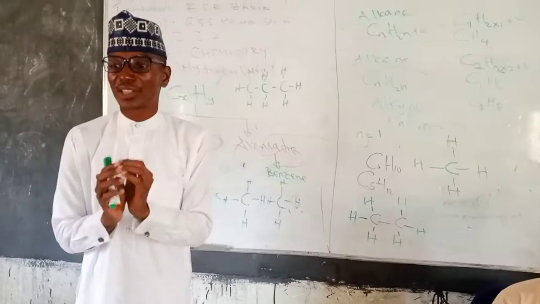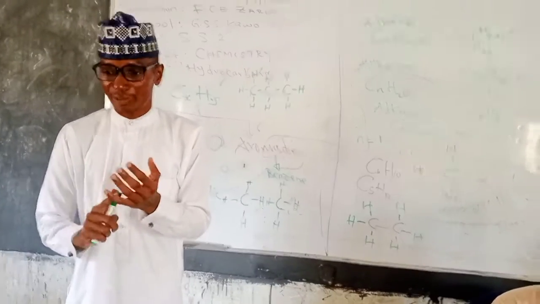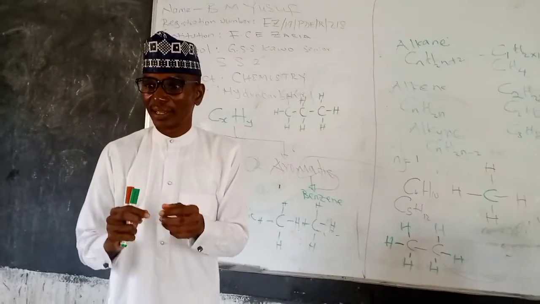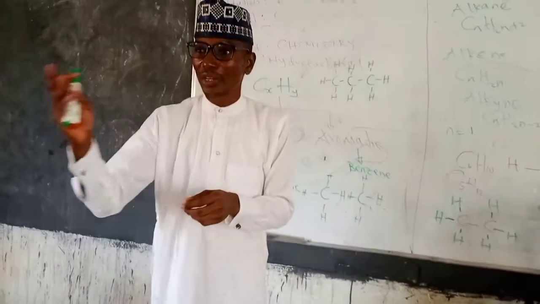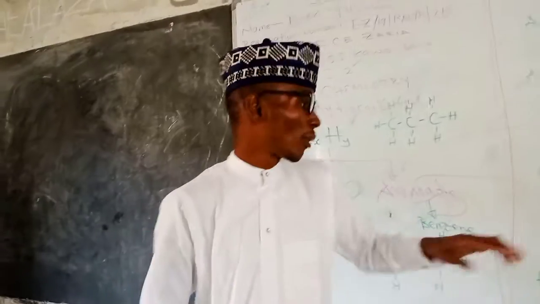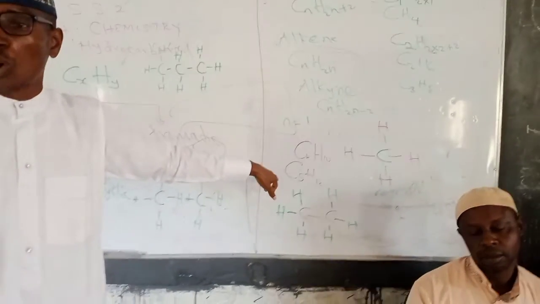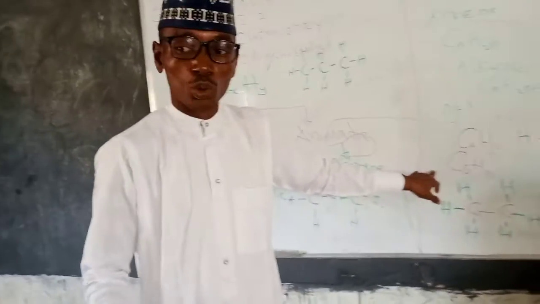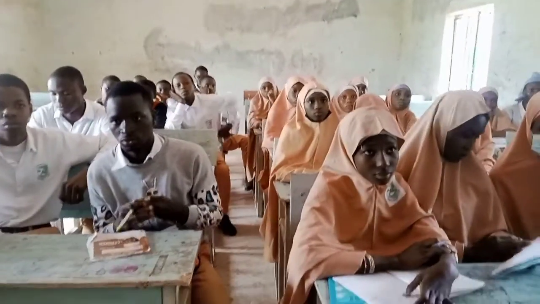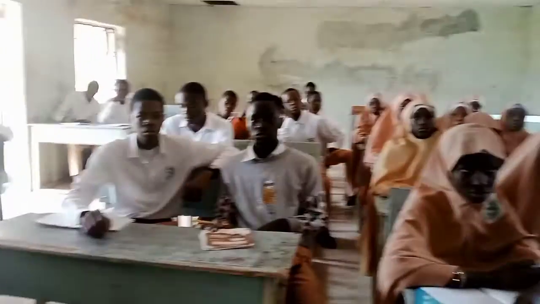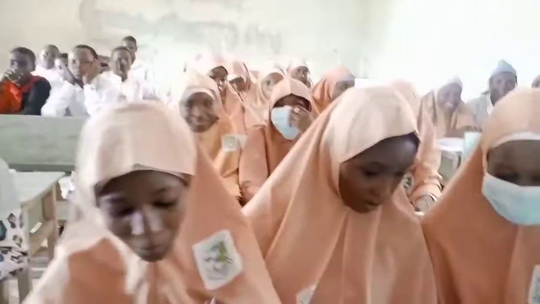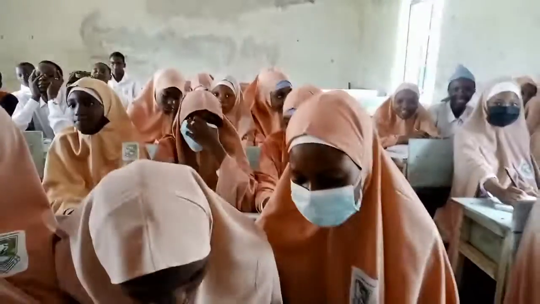So the members of the series from 1 to 10 are methane, ethane, propane, butane, pentane, hexane, heptane, octane, nonane, and what? Decane. Alright? From number 6, I'm expecting you to go home and submit tomorrow: draft the molecular formula for number 6 to 10, together with their structural formulas, so that it will enable us to move into the next subtopic, the next members of the alkene series. Are we together? Thank you very much.